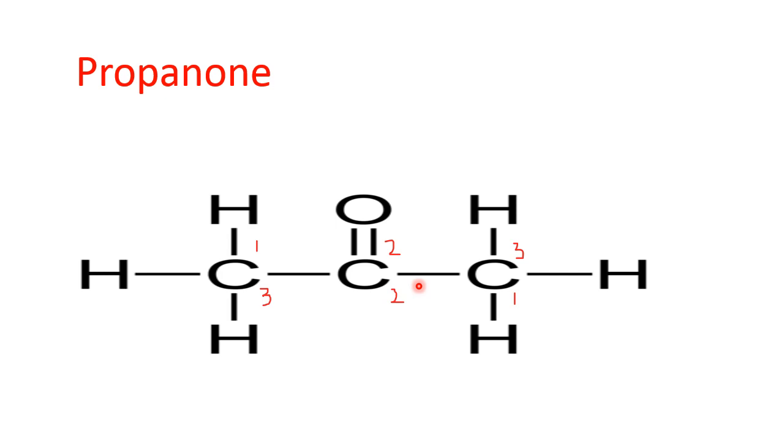Yes, it is a non-terminal group, so it never comes at the end. It occurred at carbon number 2, but we haven't written 2 in the name because there is no other possibility. As the ketonic group is a non-terminal group, it never occurs at carbon number 1 and carbon number 3.